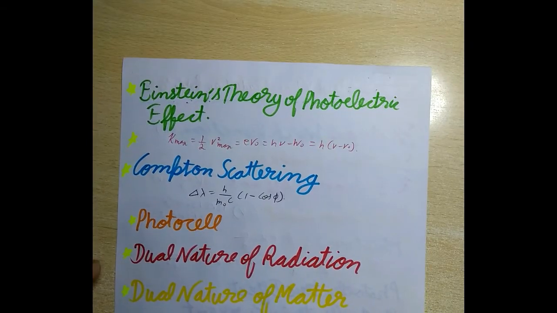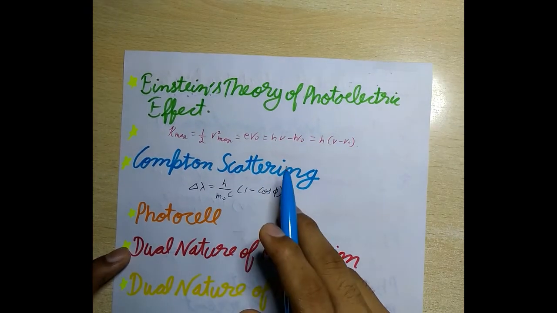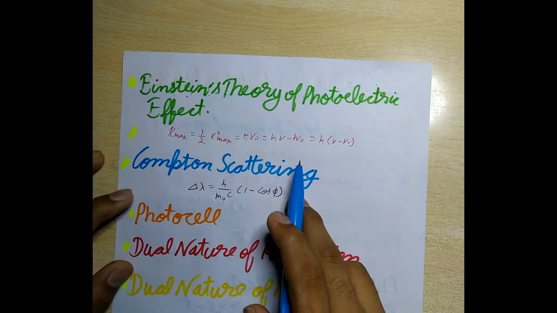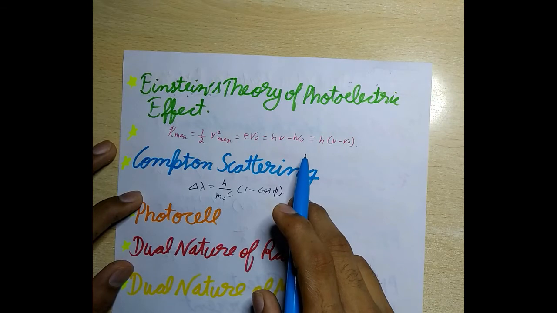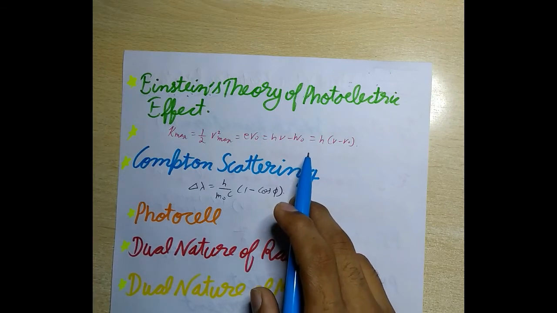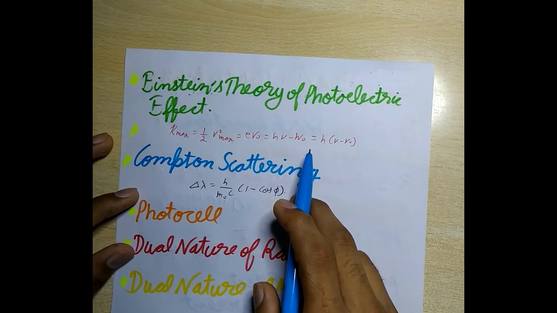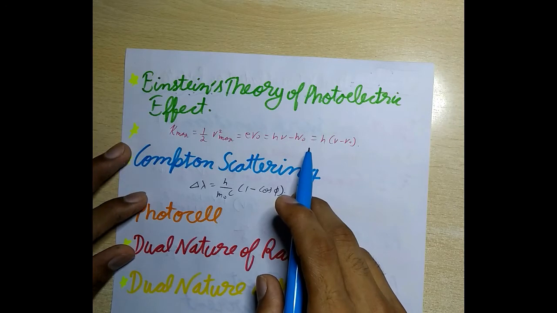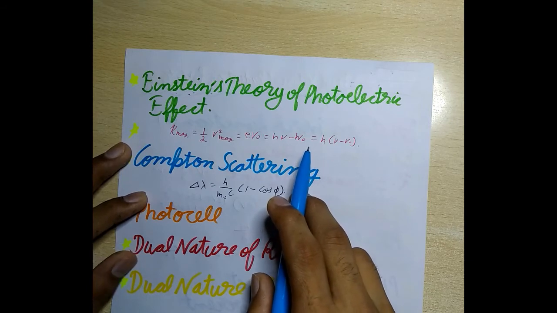Now next is Einstein's theory of photoelectric effect. So Einstein explained photoelectric effect with the help of Planck's quantum theory. When a radiation of frequency nu is incident on a metal surface, it is absorbed in the form of discrete packets of energy called quanta or photons. So a part of energy h nu of a photon is used in removing the electron from the metal surface, and remaining energy is used in giving kinetic energy to the photoelectron.